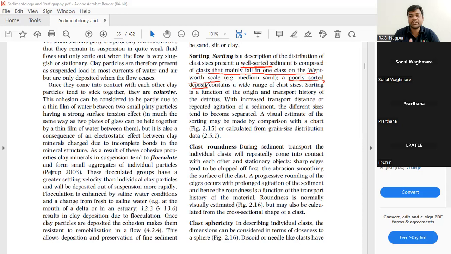If there is a range of materials present, then it will be called poorly sorted material. You can see the sorting with the naked eye. You need not go for any high-end scientific method for visual interpretation of this sorting. This sorting can be visualized well in the hand specimen.